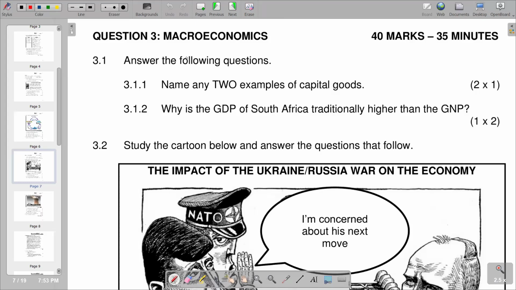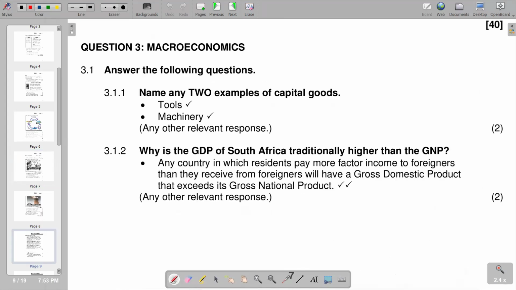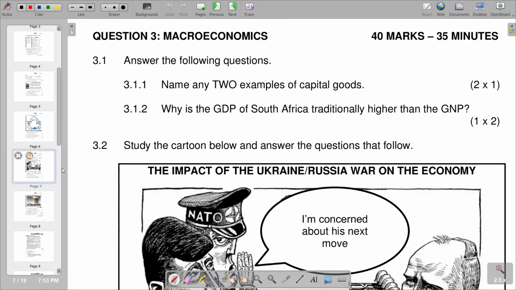Question 3 is on macroeconomics, and of course, it's got 40 marks and requires you to spend on average 35 minutes. So, the question reads, answer the following questions. 3.1.1. Name any 2 examples of capital goods. So, you'd see that we have got tools and machinery as the examples of capital goods.